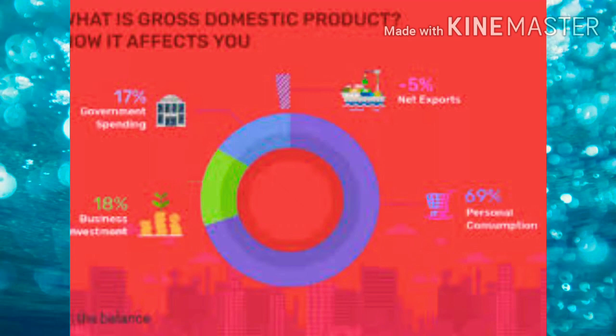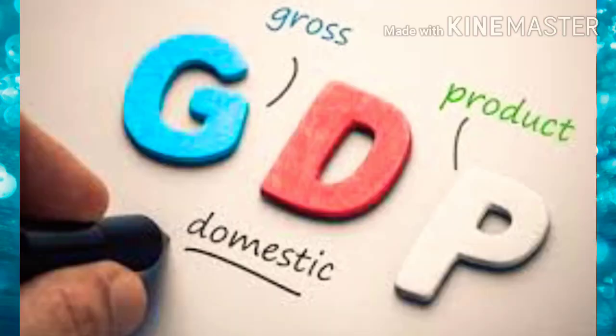GDP measures the total market value, that means gross, of all domestic goods and services produced in a given year. So how does GDP measure? The gross domestic product measures the total market value, that is known as gross, of all domestic goods and services produced in a given year. When compared with prior periods, GDP tells us whether the economy is expanding by producing more goods and services. That means when we compare the GDP of different years, we can understand whether the economy of a country is expanding, that means developing, or not.